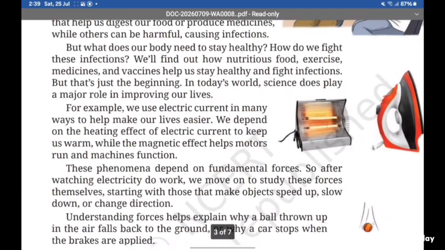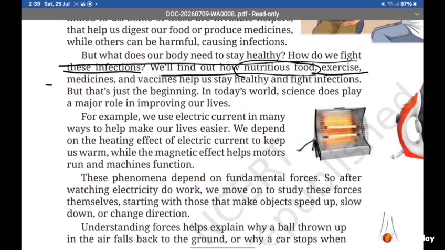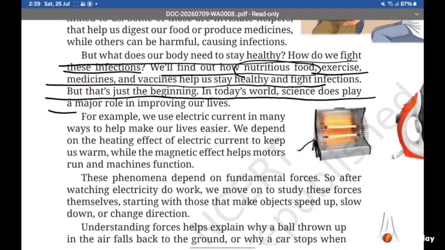But what does our body need to stay healthy? How do we fight these infections? We will find out how nutritious food, exercise, medicines and vaccines help us stay healthy and fight infections. But that's just the beginning. In today's world, science does play a major role in improving our lives. So in this book, we will read about this also.